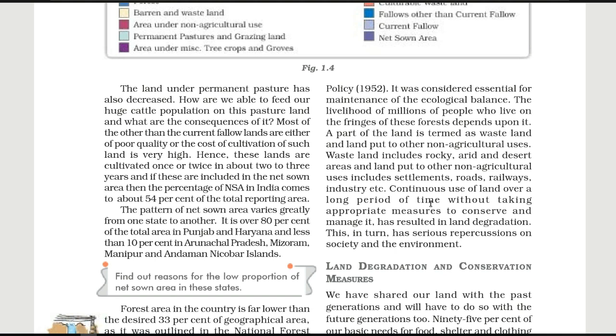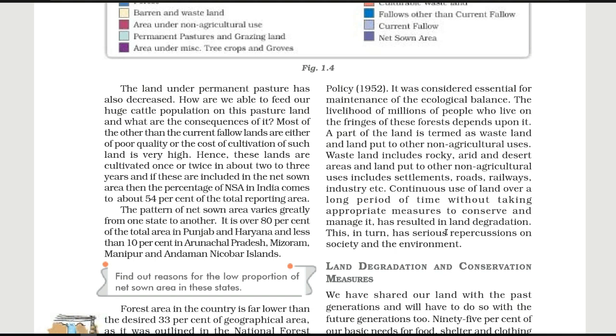It is to save our natural resources, because we very well know land is a very important natural resource, and for production of anything, land is the first requirement of everyone. Here the next line we have: this in turn has serious repercussions on the society and the environment. Repercussions means an unintended consequence of an event or action, especially an unwelcome one. So of course it is harmful. Day by day the land is going to be degraded. The quality of the soil, the quality of land is going to be degraded.